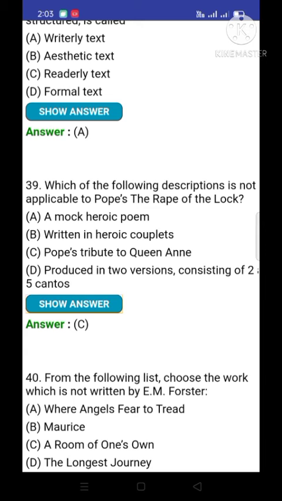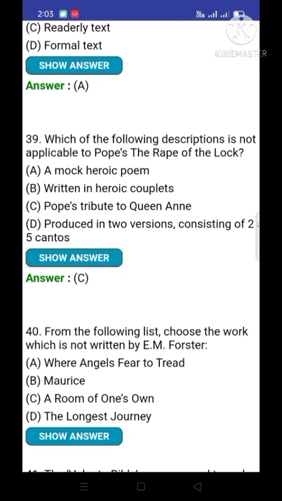And for your information, the inventor of the heroic couplet is Geoffrey Chaucer. Geoffrey Chaucer first used heroic couplets in his Canterbury Tales. Then it was led to culmination by Alexander Pope in The Rape of the Lock. And the D option, produced in two versions consisting of 5 cantos. So option C is wrong, and the remaining 3 options are correct in connection with The Rape of the Lock written by Alexander Pope.